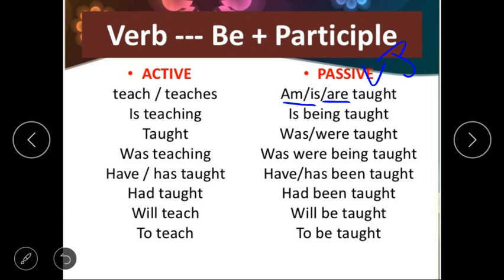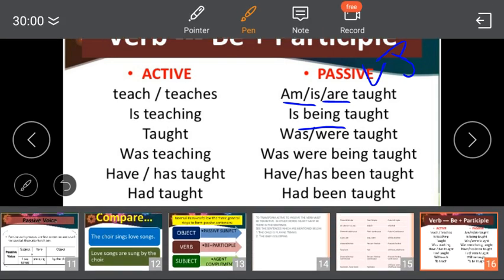That's why. So we can see the first sentence, I teach English. So in passive we can say English is taught by me. Next sentence, I am teaching English. So we can say English is being taught by me.